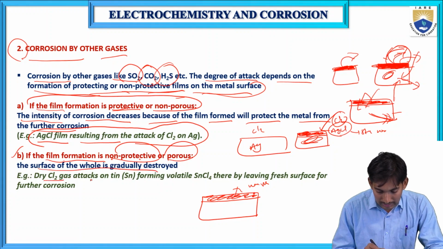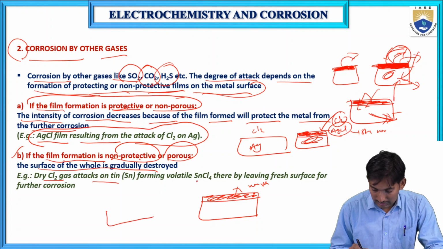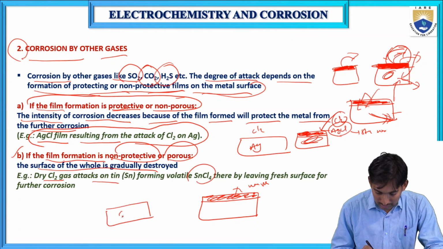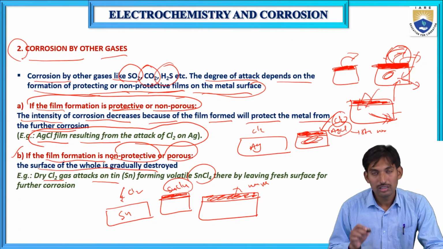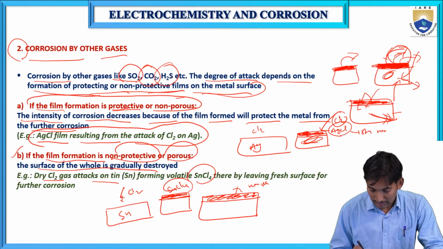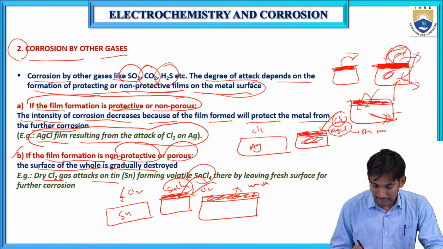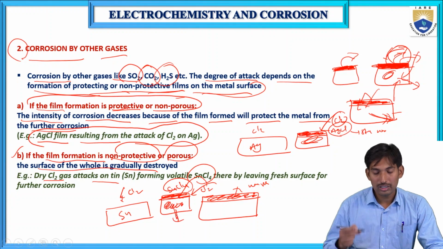Example, dry chlorine gas attacks tin, forming SnCl4. This is tin metal, which reacts with chlorine and forms a film of tin tetrachloride. This is non-protective and it contains pores. So further chlorine reacts with this metal. The chlorine goes into these pores and reacts with the remaining metal surface, and the total metal undergoes corrosion.